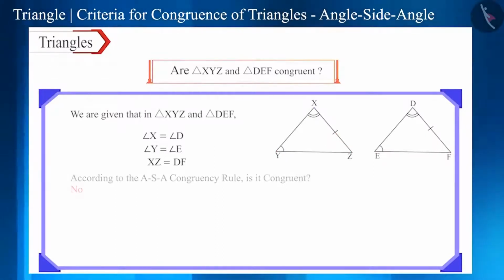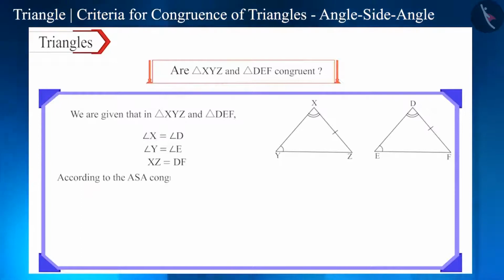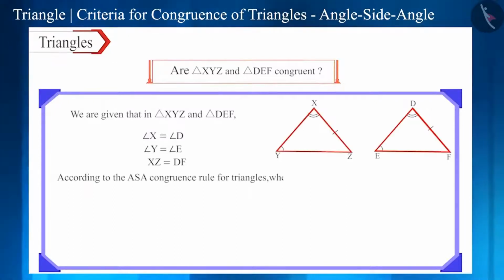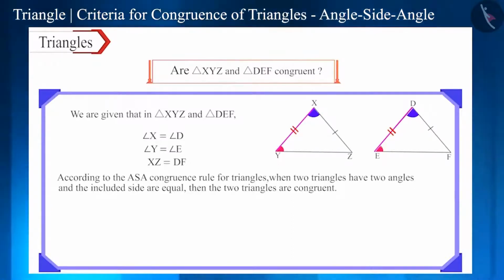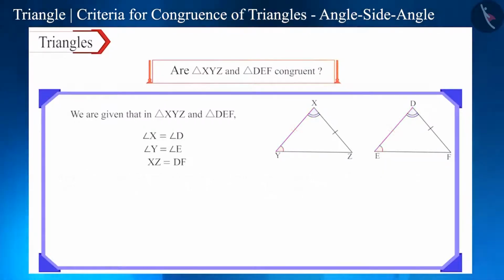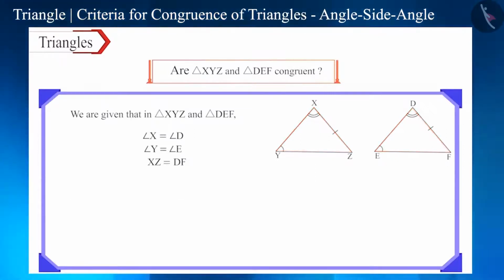No. Even though there are two angles and one side is equal, but according to the ASA congruence rule for triangles, when two triangles have two angles and the included side, that is, the side between those two angles are equal, then these two triangles are congruent. And this side is not the side between these two angles. Therefore, this triangle is not congruent according to the ASA congruence rule for triangles.